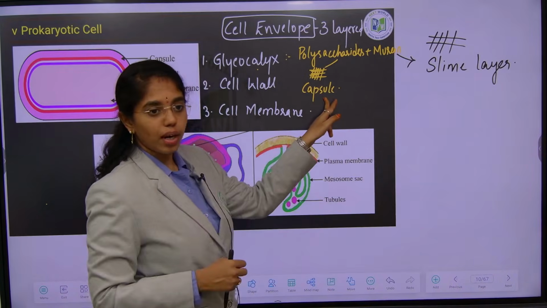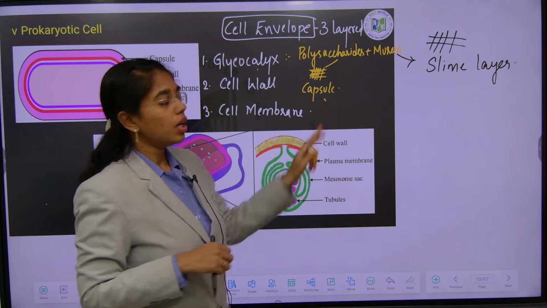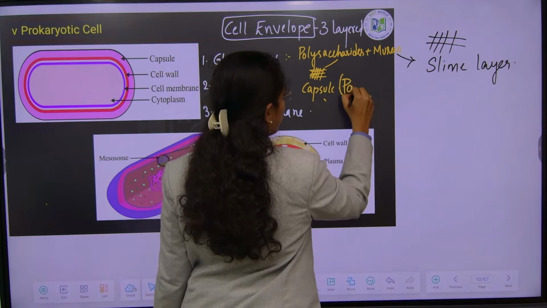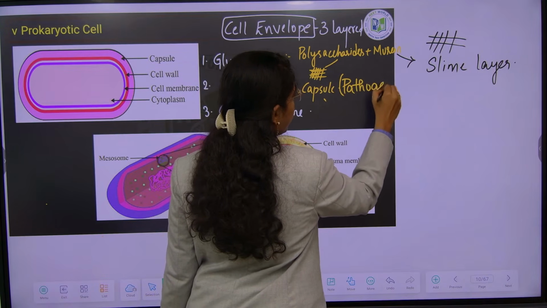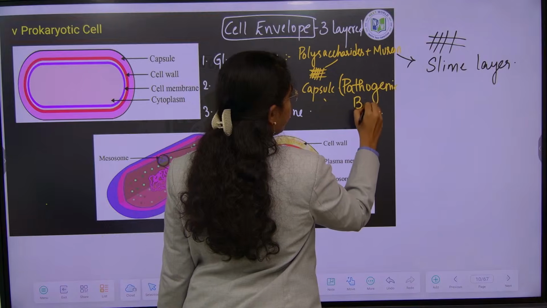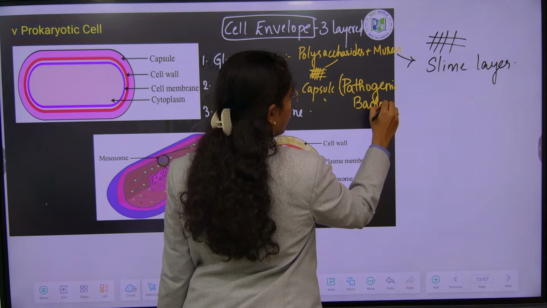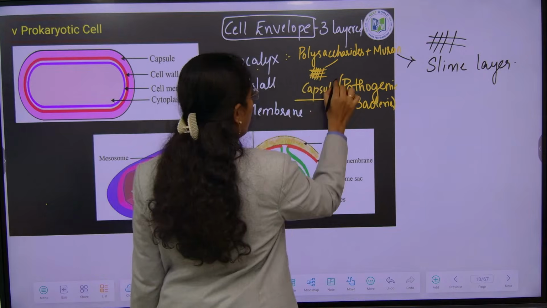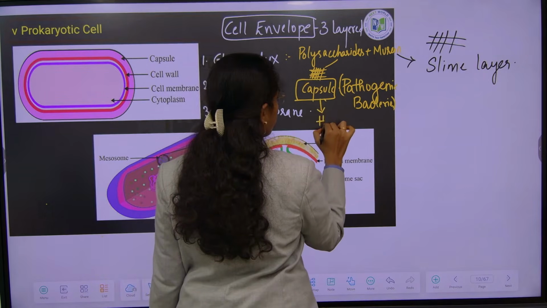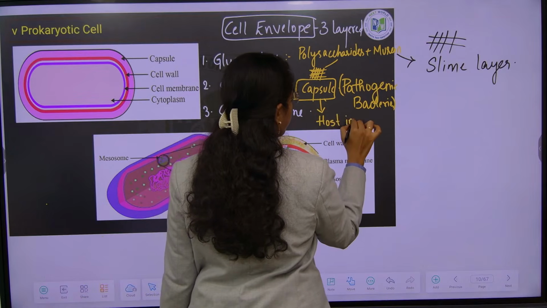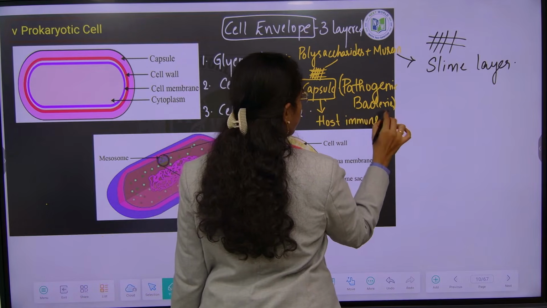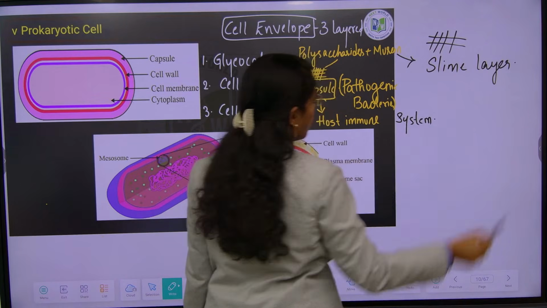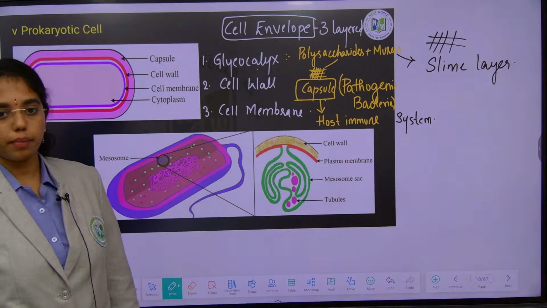That S strain means a thick-layered capsule. So, the capsule is present mostly on pathogenic bacteria, to escape from the host immune system.